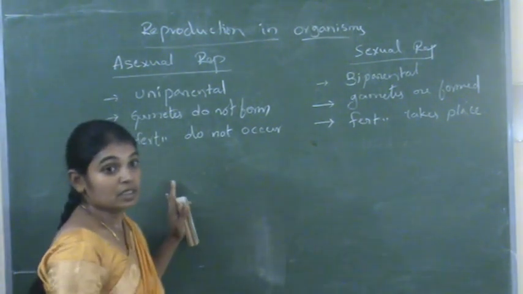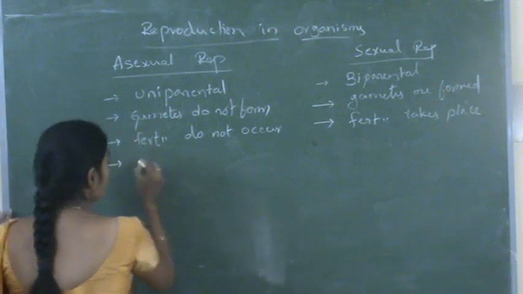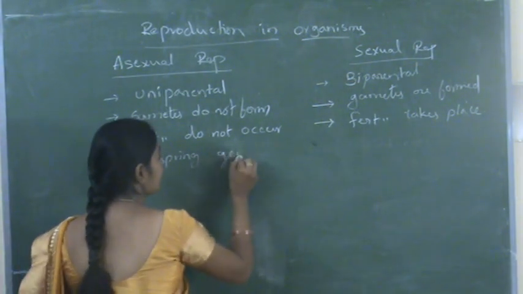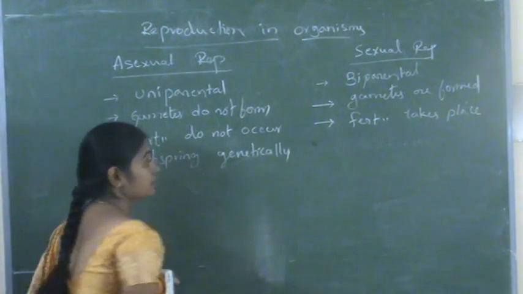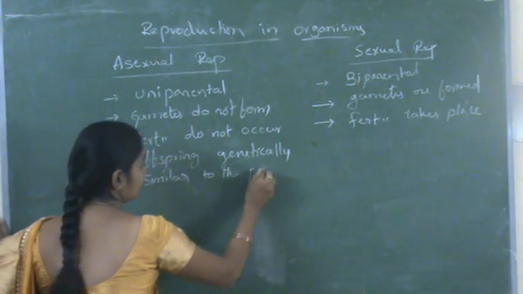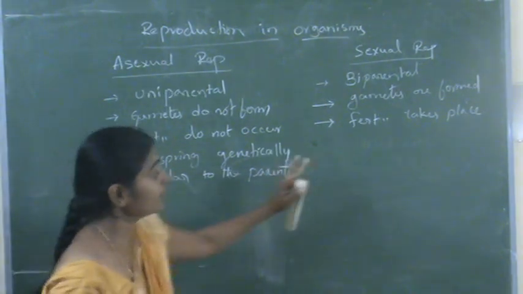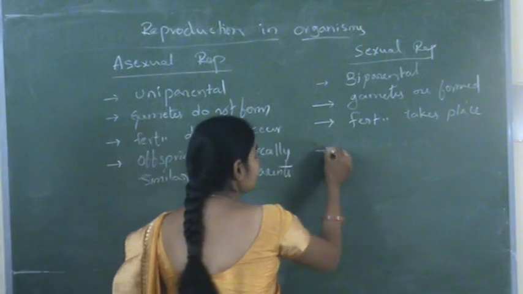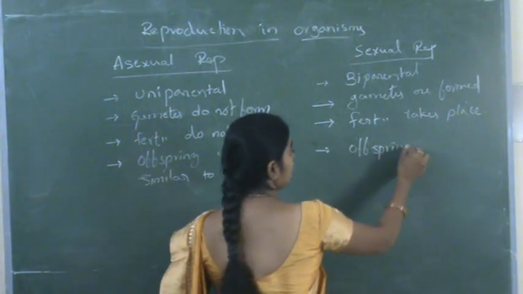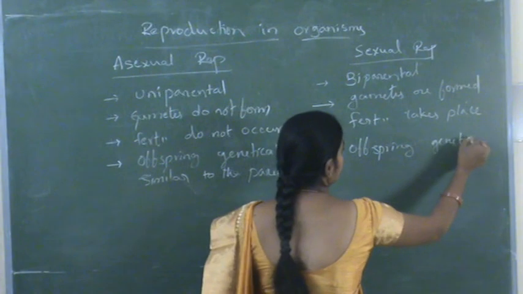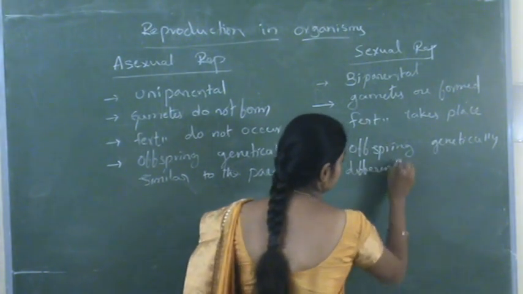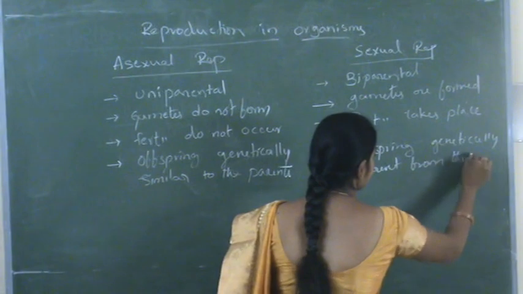Here the young ones are genetically similar to the parents, and here offspring are genetically different from the parents.